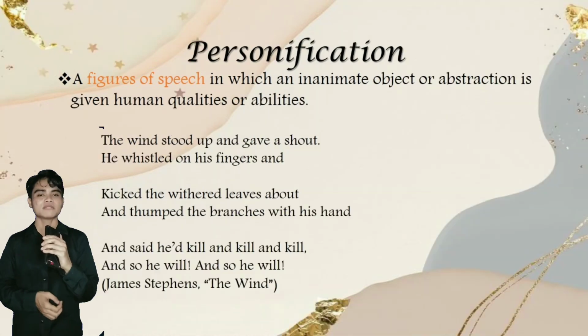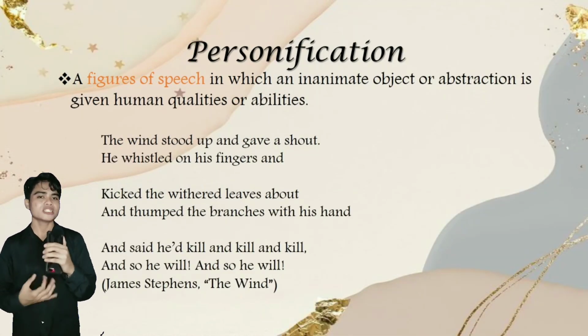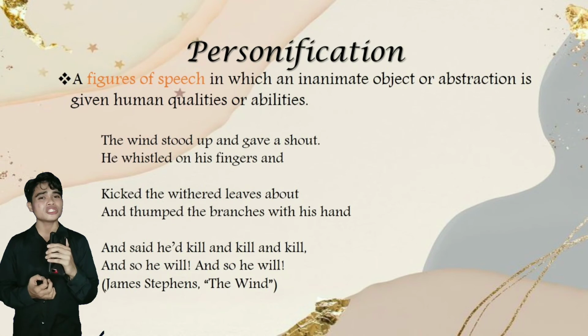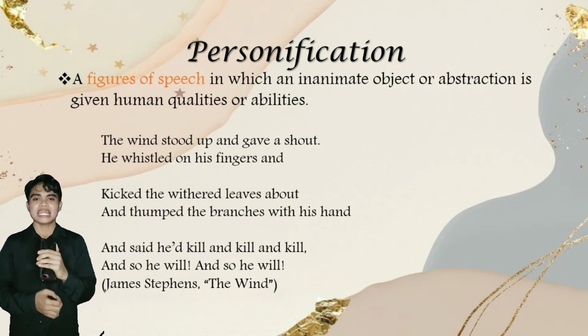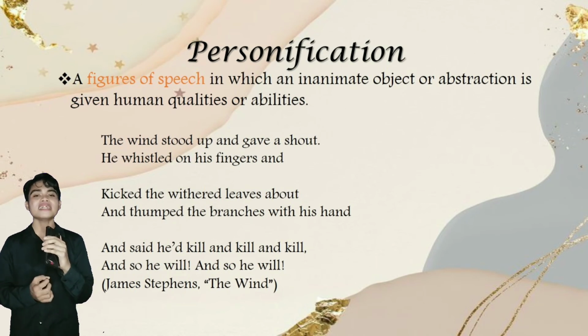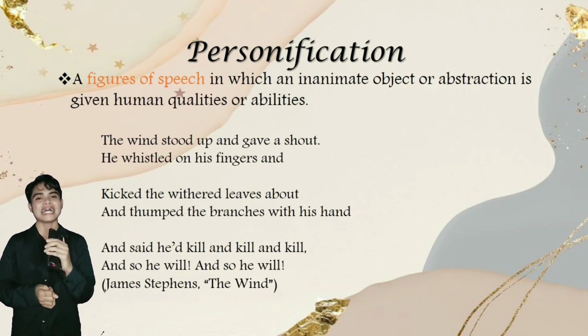Next to metaphor is personification. Personification is a figure of speech in which an inanimate object or abstraction is given human qualities or abilities. Example: the wind stood up and gave a shout. He whistled in his fingers and kicked the withered leaves about, and thumped the branches with his hand, and said he'd kill and kill and kill.